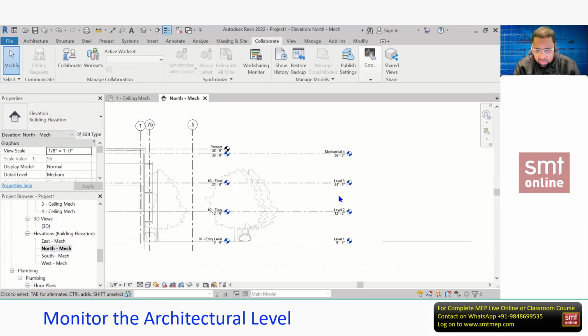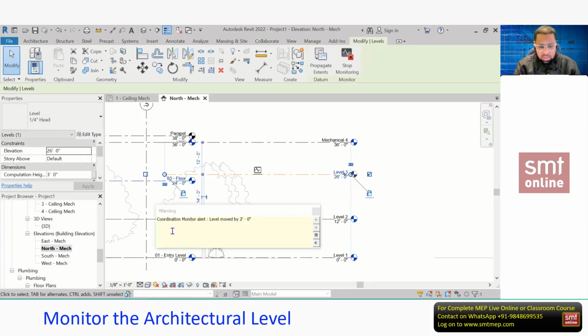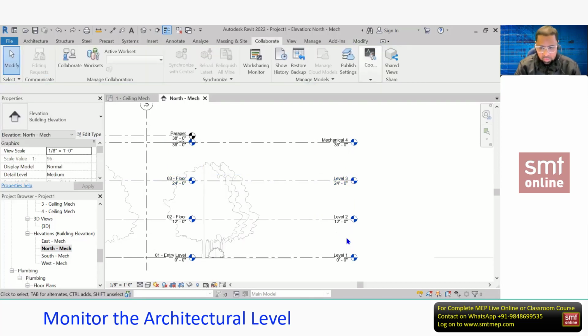Or by mistake, if you change, for example, instead of this 24, I'm changing this to 26 feet. You see, coordination monitor alert, monitor this level moved by 2 feet. The similar message you will get if the architect changes the level and saves the link file, so that quickly you can take the action and update the level of your service, right? This is also one more tool from the coordination point of view. Okay, Control Z, 24 now.